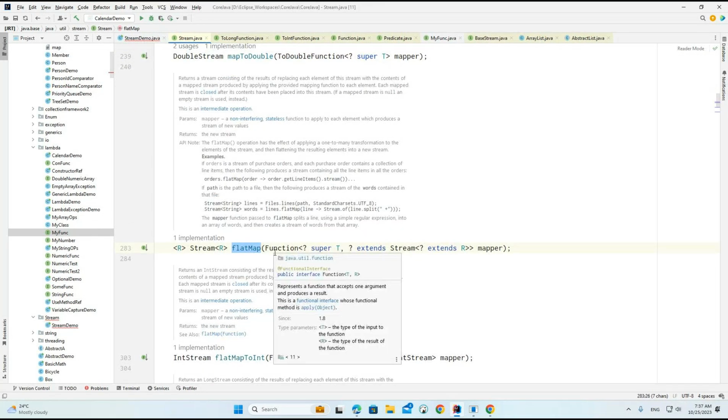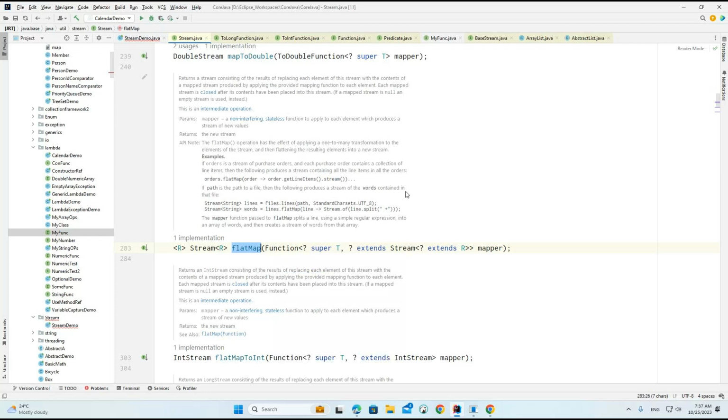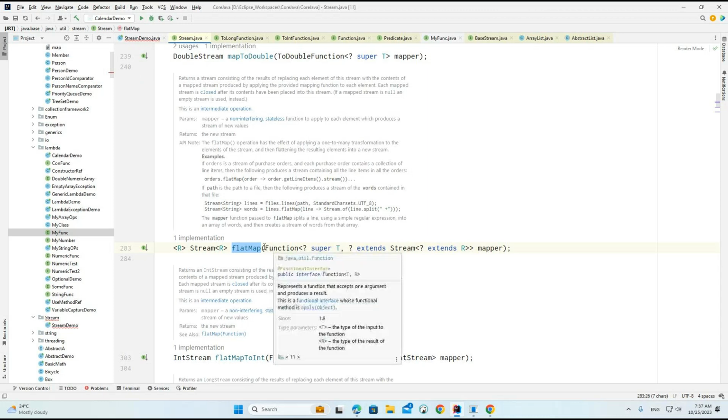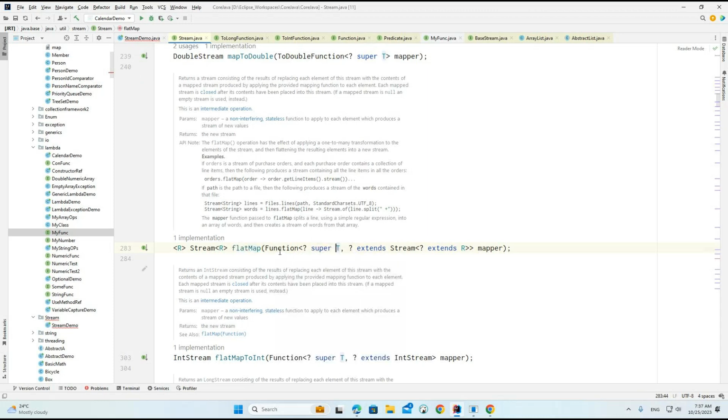Flat map. So what exactly will flatMap do? If you observe, map and flatMap do the same thing, but the only difference is, internally, here we are passing the function with a question mark.